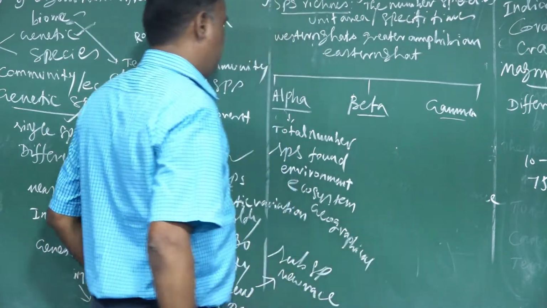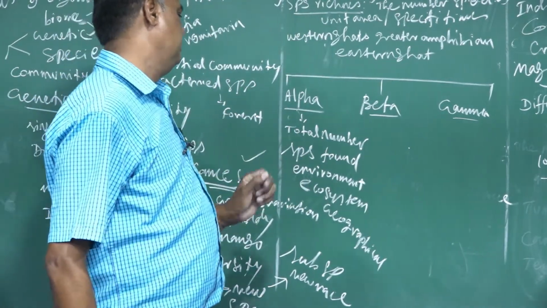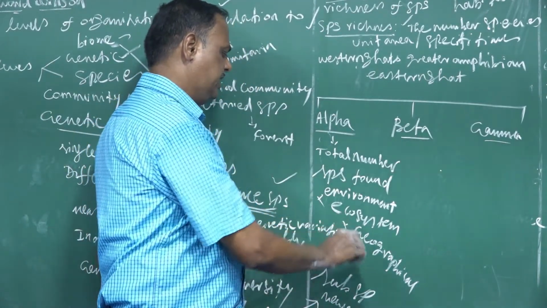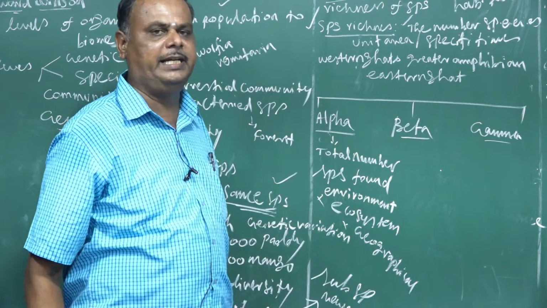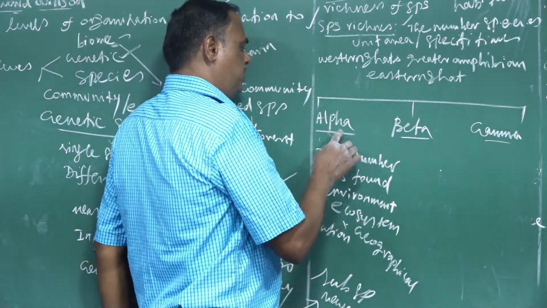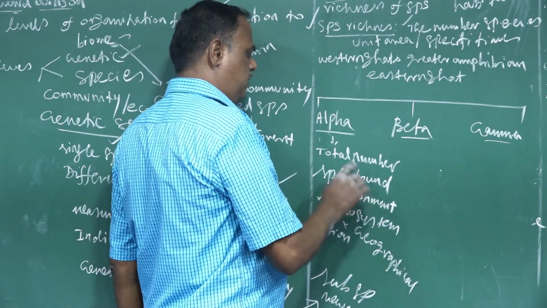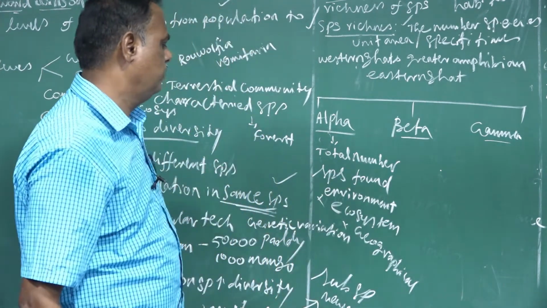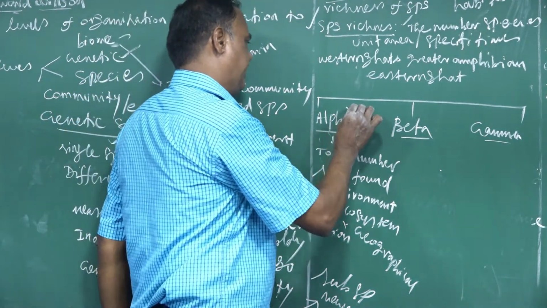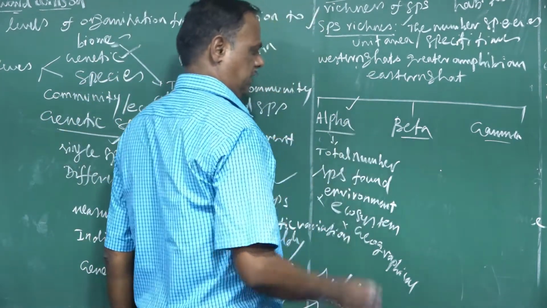Alpha species diversity means the total number of species found in an environment, ecosystem, or geographical area. That comes in the category of alpha species diversity.